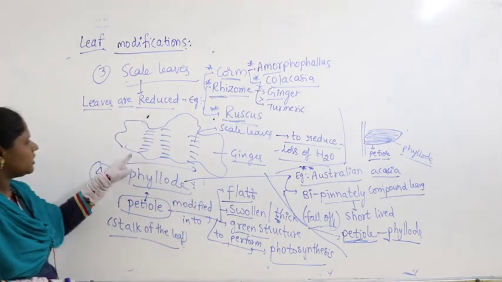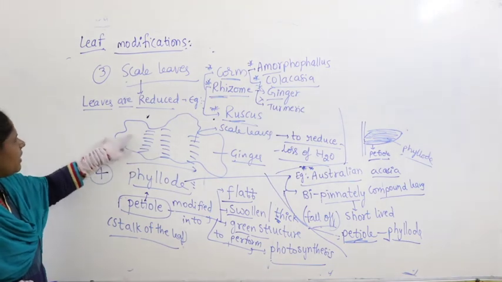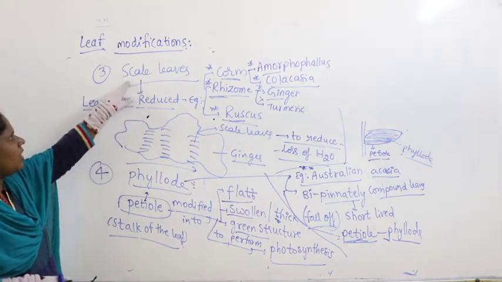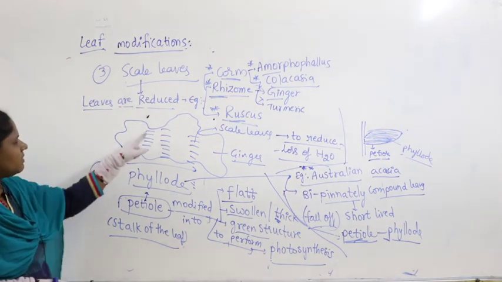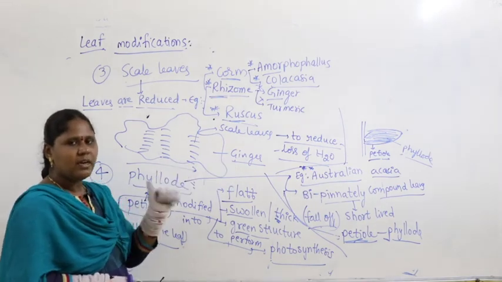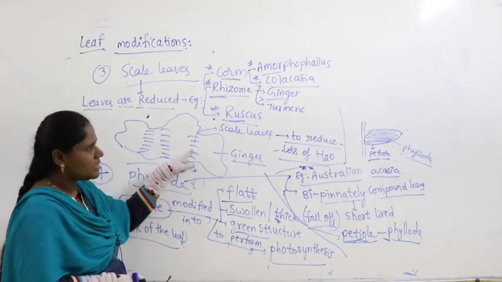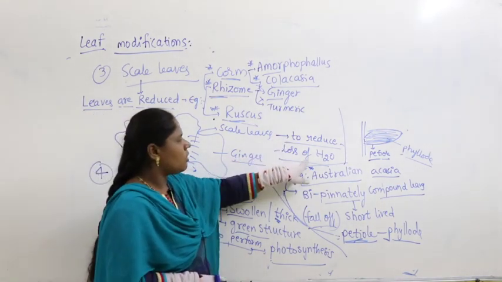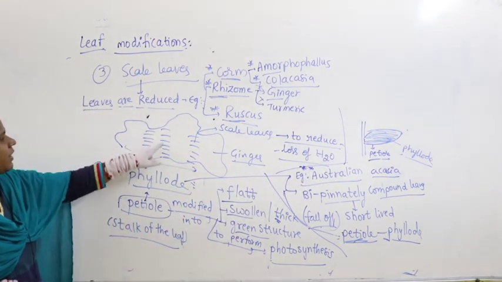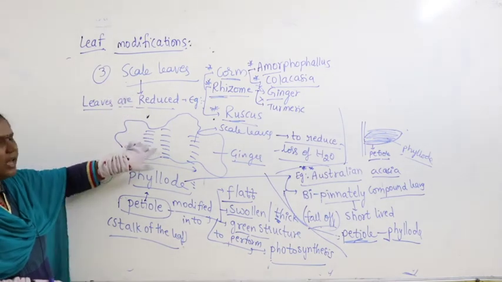For example, you know ginger, on this the leaves are reduced. Leaves are reduced, then they are called scale leaves, meaning leaves are reduced into lines which you find on the ginger. Why are leaves reduced into scales here? To reduce loss of water. To avoid water loss, leaves are modified and reduced into scales, lines.